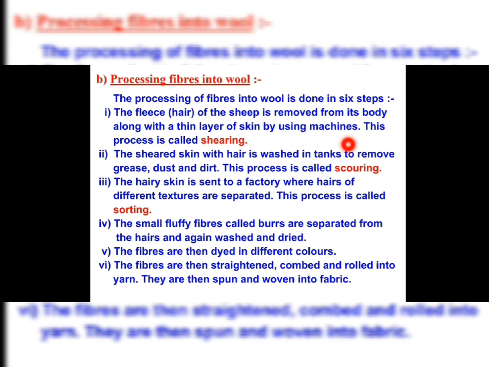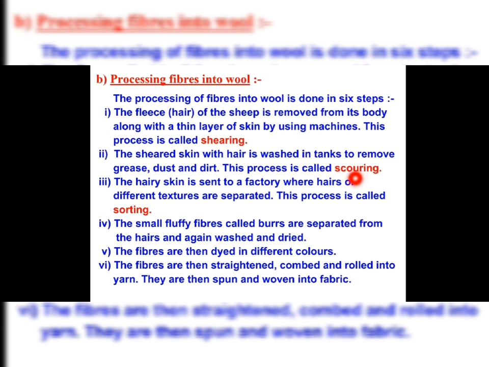Which machines are used here? The machines which barbers use in their shop to cut hair. Those machines are used to remove the hair from the body of the sheep, along with the dead skin. The skin is dead, so this shearing process does not harm the sheep. The sheared skin with hair is washed in tanks to remove grease, dust and dirt, and this process is called scouring.